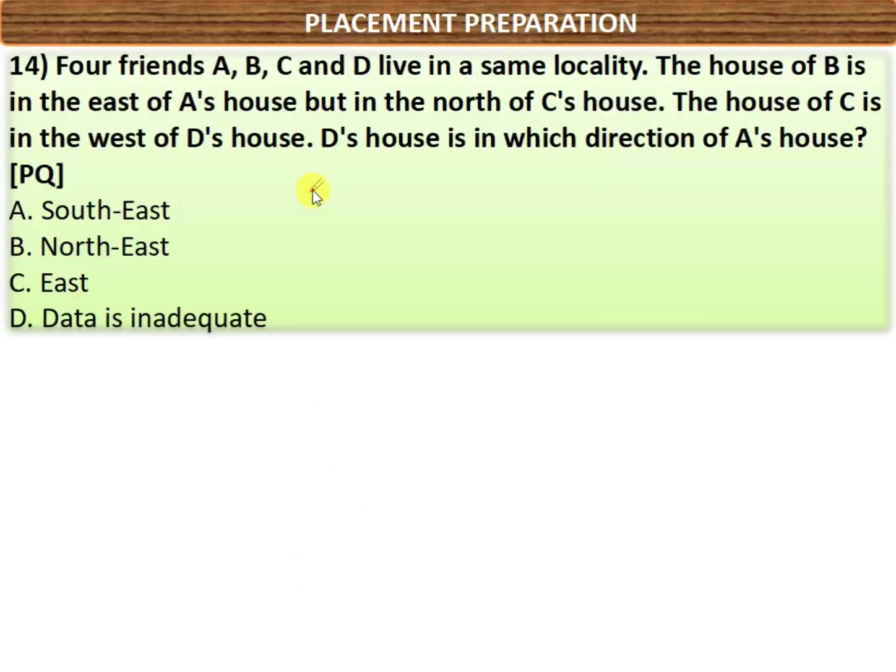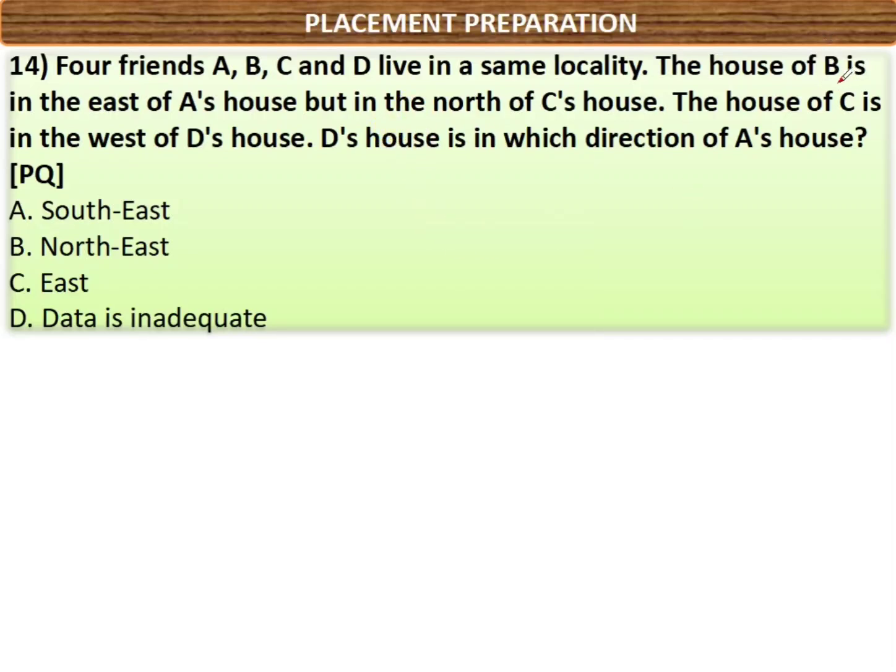Question number 14. Exactly similar to the previous one. So A, B, C, D live in the same locality. Here, the house, hostel, PG and all, you leave it. For us only A, B, C, D points are important. Let us concentrate only on that.